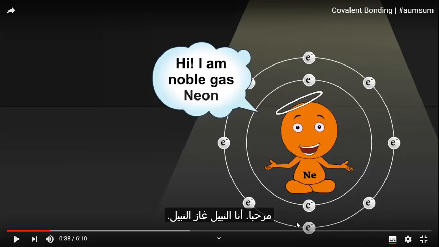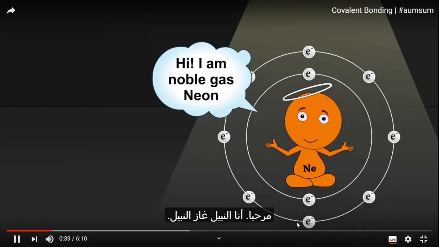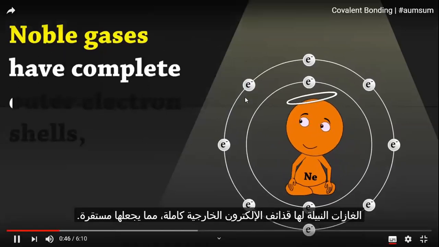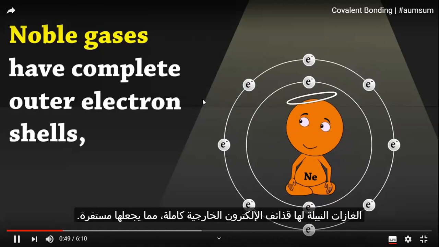Only the atom that has less than 8 electrons in the valence shell shares electrons with another atom. So noble gases like neon have a complete outer electron shell. The outer shell is complete with 8 electrons, so it's more stable. So it does not need to share electrons with another atom. Noble gases.